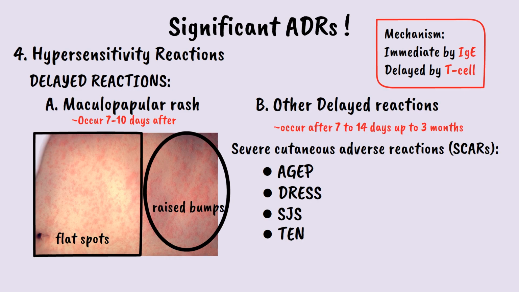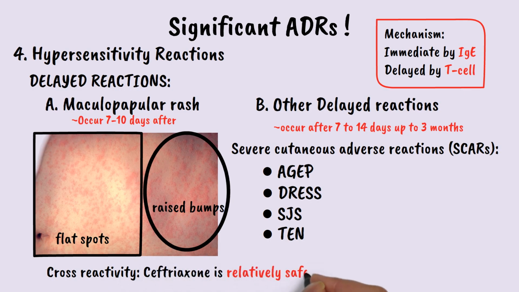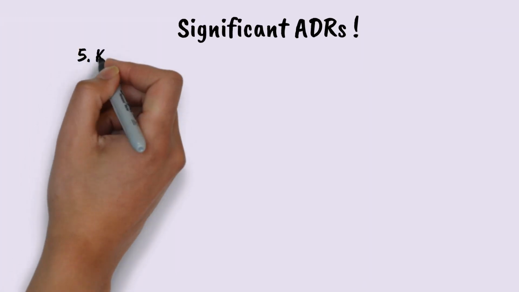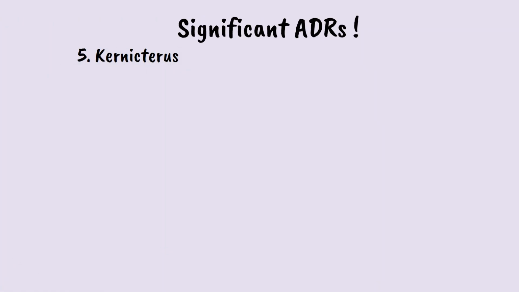Here is something to note on issue of cross-reactivity. Good news is, ceftriaxone has negligible cross-reactivity with penicillins due to different side chains, making it relatively safe in penicillin-allergic patients. Another important adverse effect is kernicterus. Ceftriaxone can cause kernicterus in neonates, a type of brain injury caused by high unconjugated bilirubin levels.